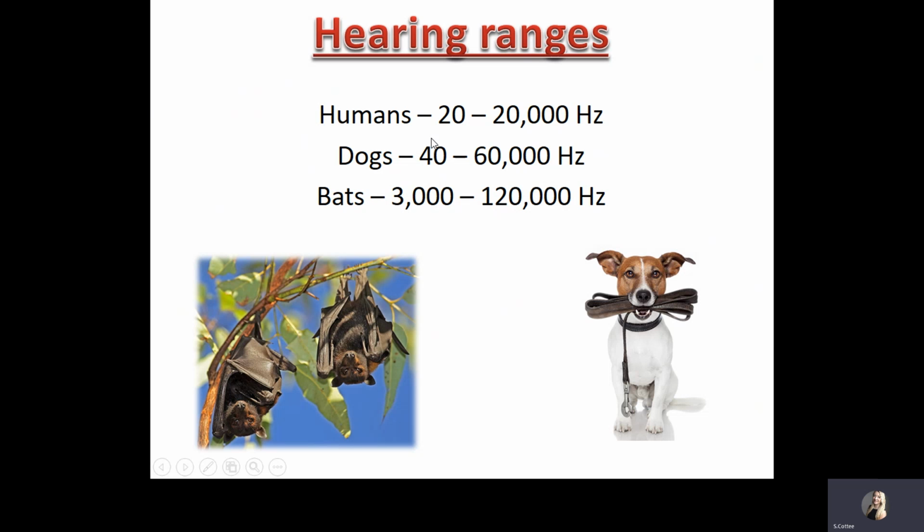But dogs can hear lower pitched noises compared to bats. Anything between 40 and 3,000 hertz, dogs can hear, but bats can't.